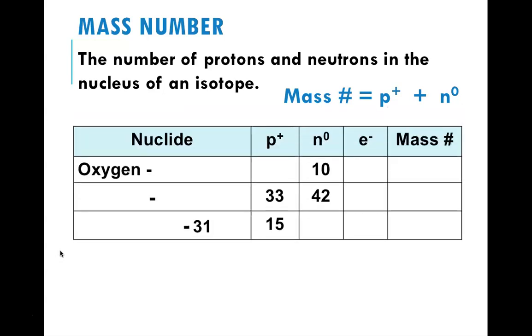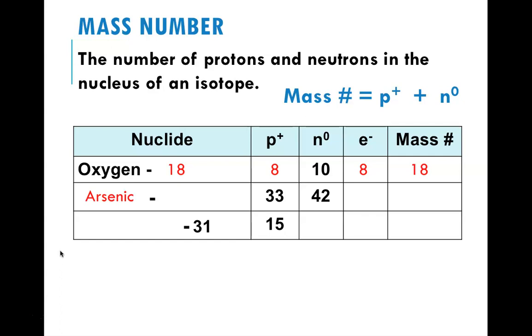So, this little chart for a second, we'll fill it out together. You don't need to write it down. It might be in the guided notes. I don't remember at the moment, but I will hit pause and let you know if I remember. But again, pretty straightforward. Oxygen on the periodic table has 8 protons. Therefore, it has to have 8 electrons to be a neutral atom. Mass number is 18, just add proton plus neutron. Pretty easy. And then the symbol, if you will, is oxygen-18.